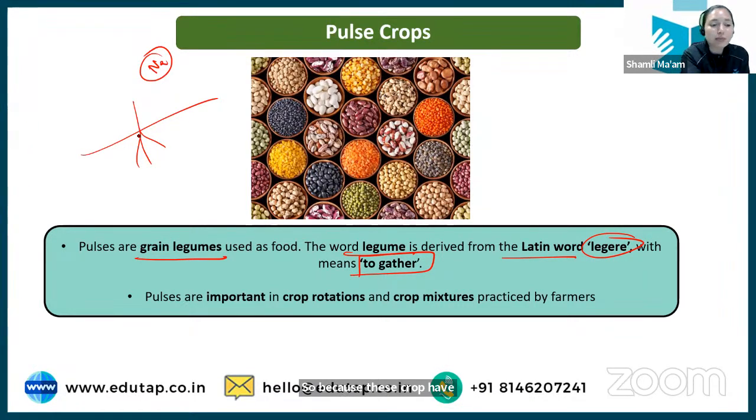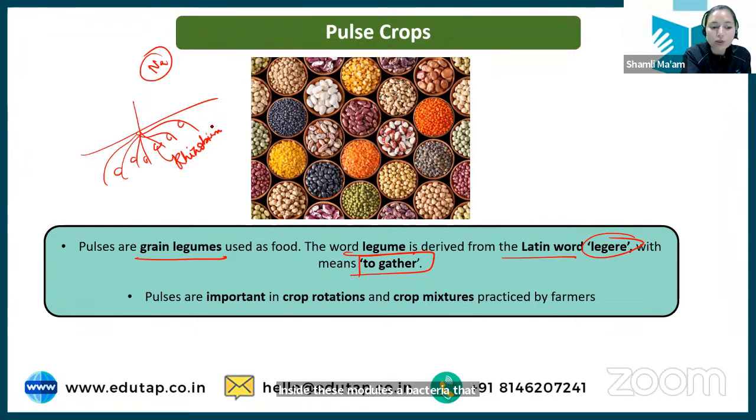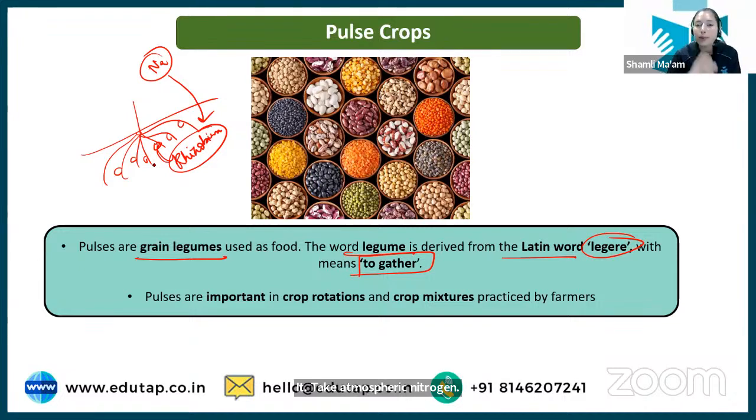ठीक है? Now these pulse crops have a root system where some nodules are present. ठीक है? Inside these nodules a bacteria, that is rhizobium, resides. And this rhizobium bacteria takes atmospheric nitrogen from the atmosphere and fixes it into the roots of the pulse crop.